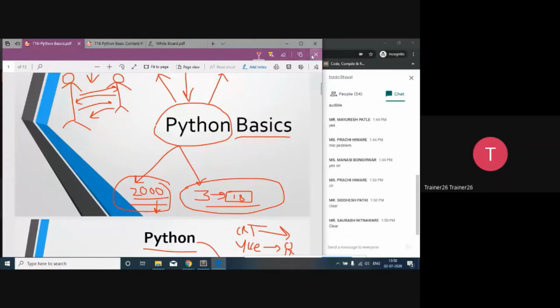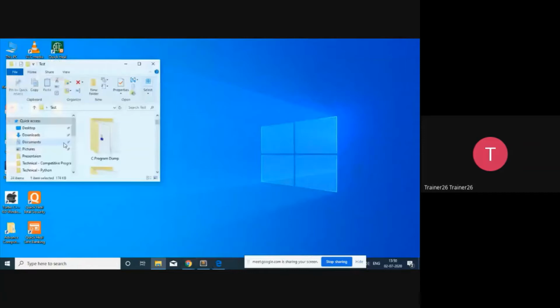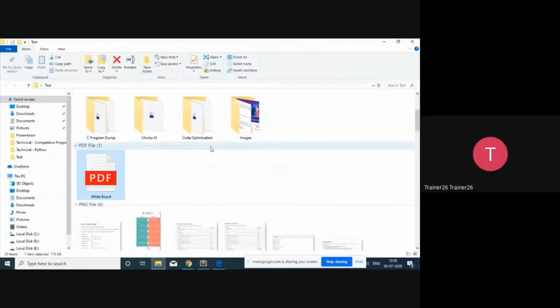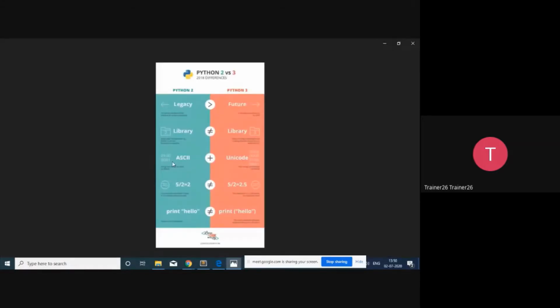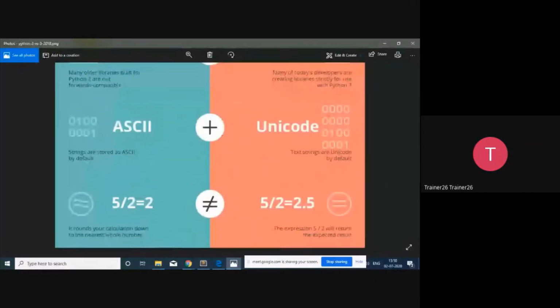So the first thing is we see what is the difference between Python 2 and Python 3. So let's start with it, today being the first day, it is possible that there will be a little bit of concept clearing. So when I talk about the Python 2 and Python 3, there is a basic difference.